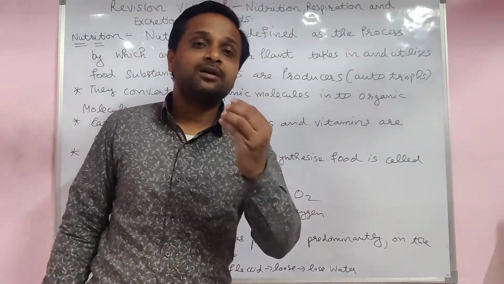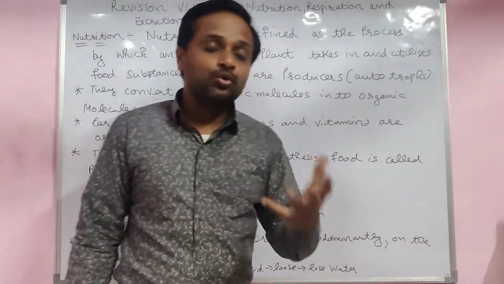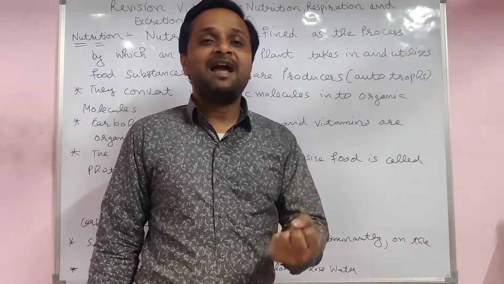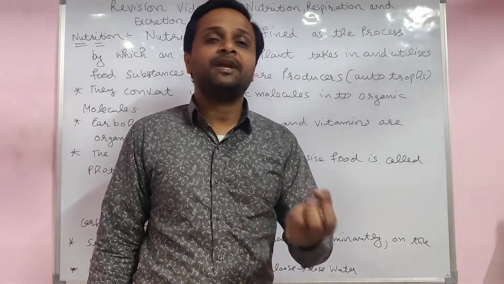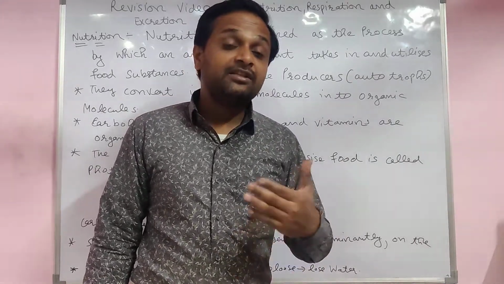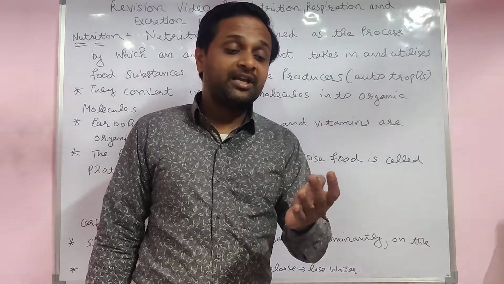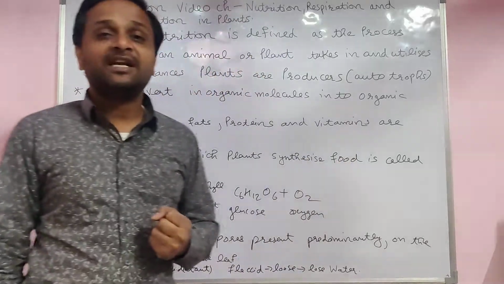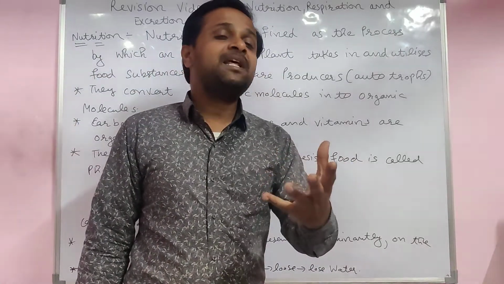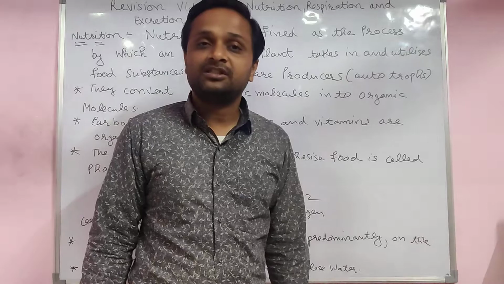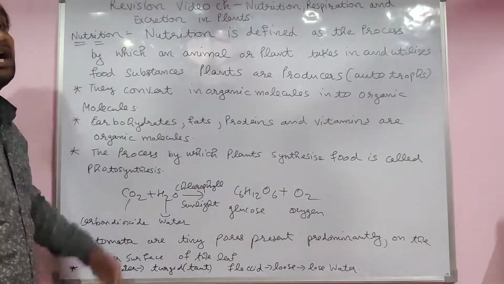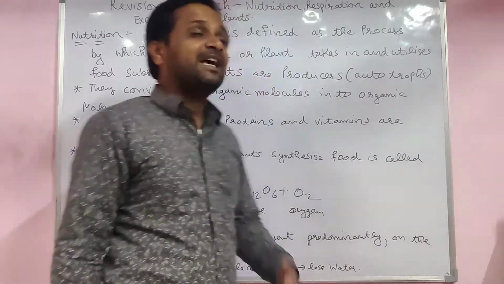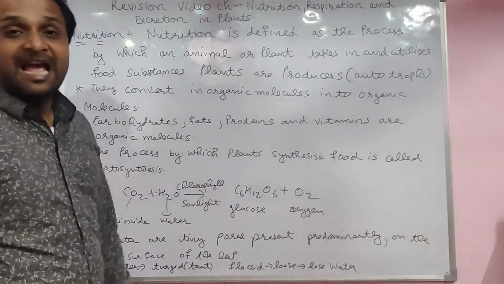For example, we take the food and we use the food to get the nutrients, that is the fat, carbohydrate, vitamins, minerals, etc. And fat and carbohydrate give us energy, protein helps to repair the wear and tear tissues, and vitamins help to protect us from diseases. The same function is there for the plant also. Plants also get the nutrients and utilize them for their activities.